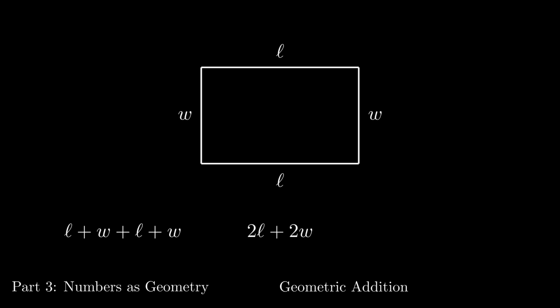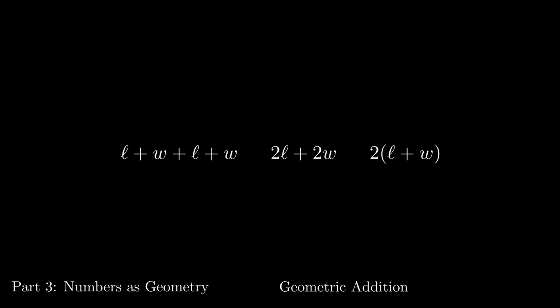Alternatively, we could see this perimeter as being two identical capital L-shaped pieces. Since the total length of each capital L is L plus W, and we have two of them, the perimeter is 2 times L plus W. It's obvious that all of these represent the same total length, because they're all built from the same collection of line segments. But now imagine that we have these expressions without pictures.